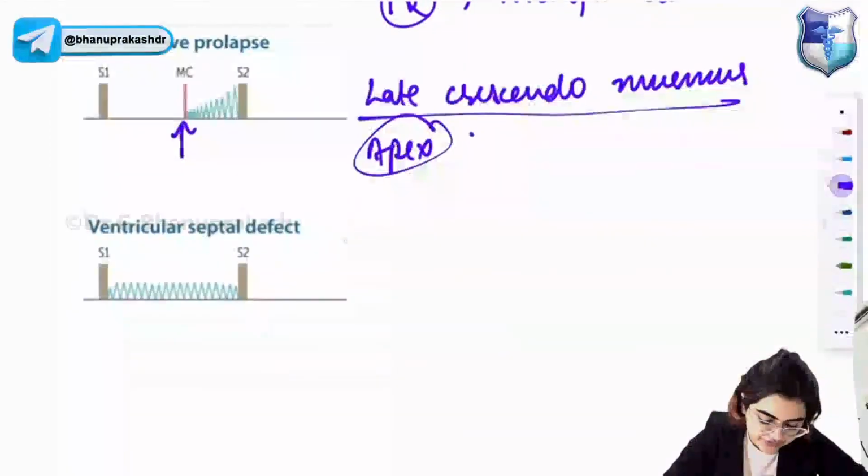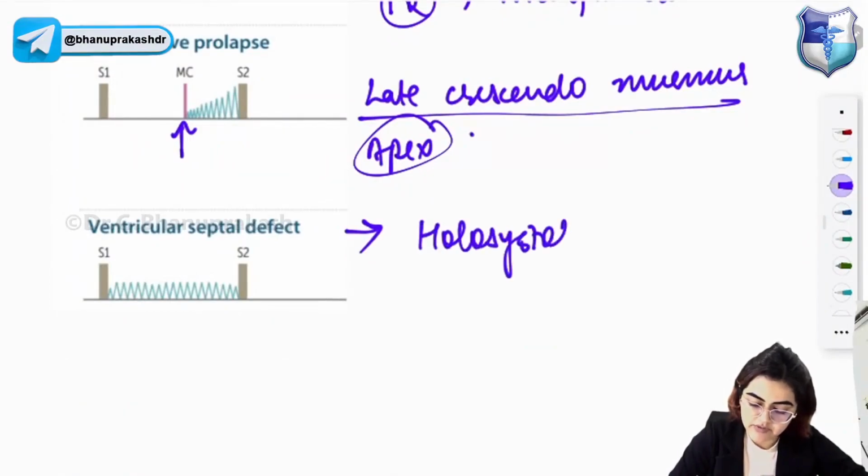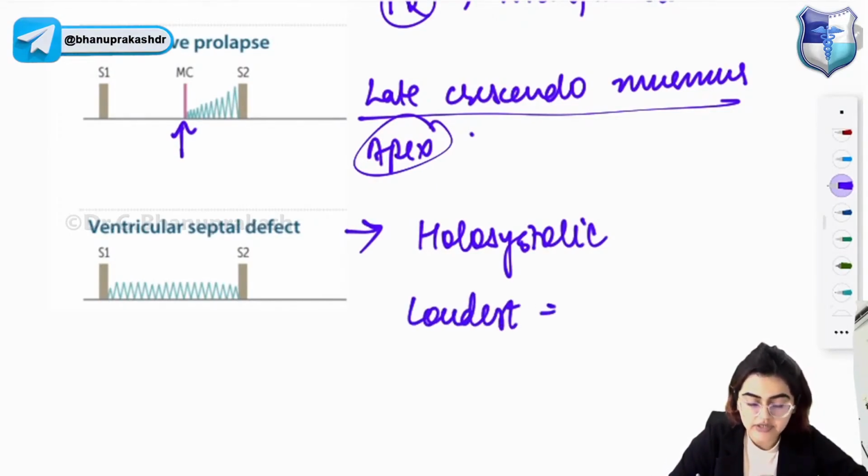Next one, ventricular septal defect. The ventricular septal defect murmur will be a holosystolic murmur. It will be a harsh sounding murmur, and it will be loudest heard in the tricuspid area.